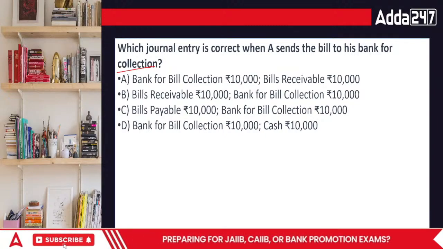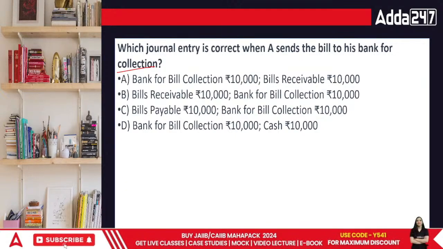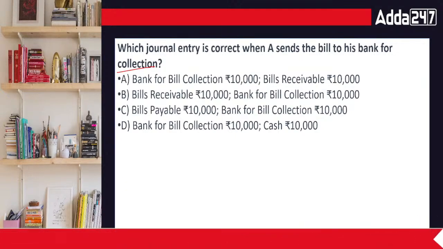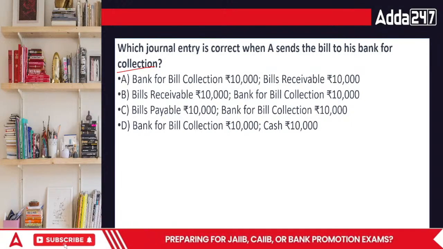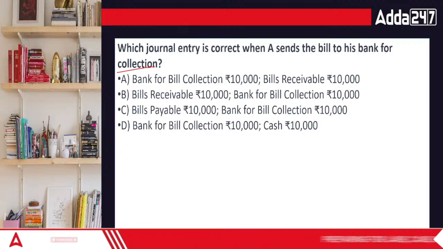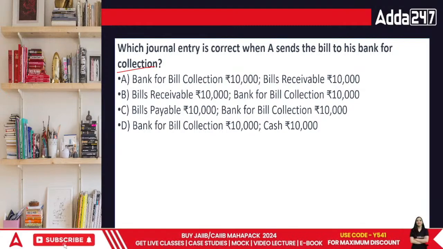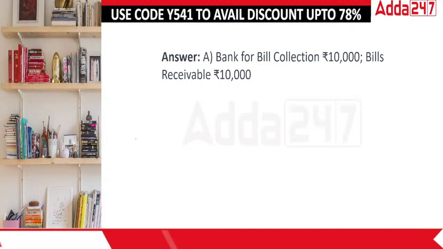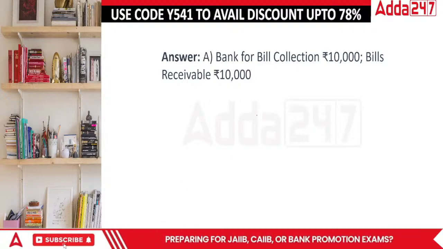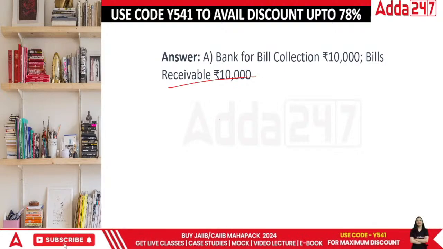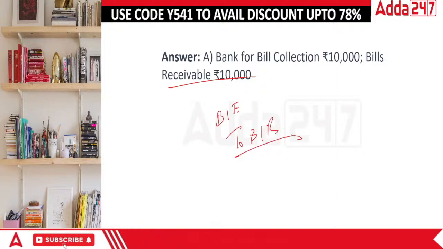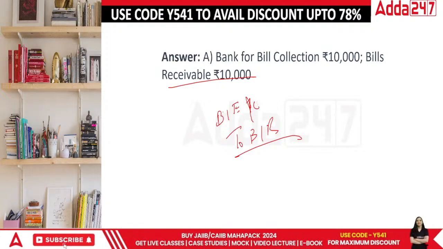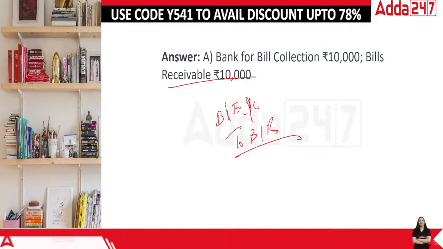So we are losing our bill sent for collection, but at the same time, it is helping us get rid of the particular headache of collecting the money. So technically, you will receive money and you will lose your bills receivable, right? So when you lose your bills receivable, what would be the journal entry? It would be bank for bills sent for collection to bills receivable, because what you receive is the right from the bank, and what you have lost is the bill receivable. Okay, this is called bills of exchange.